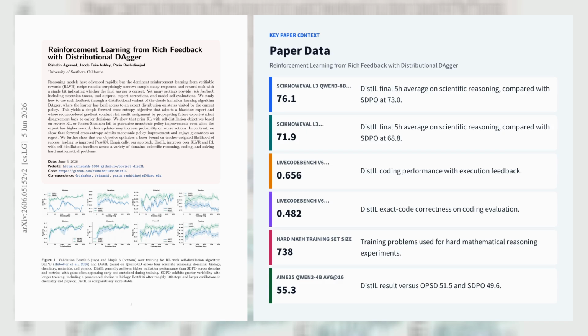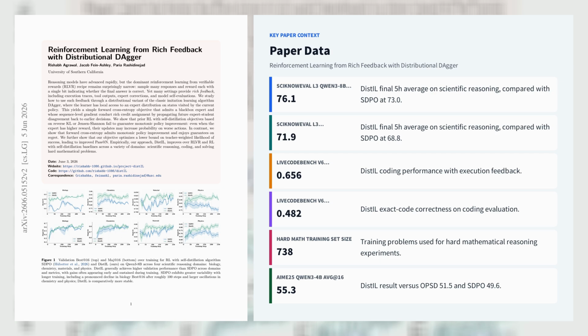Reinforcement learning from rich feedback with distributional dagger, or DIST-IL, argues that the standard RLVR recipe in reasoning models wastes execution traces, critiques, and ground truth solutions by reducing supervision to a terminal correctness bit. The paper, from the University of Southern California, proves two failure modes for prior on-policy self-distillation methods, such as SDPO and OPSD. F-divergence objectives, like reverse KL and Jensen-Shannon, do not guarantee monotonic policy improvement, and token-wise local gradients can